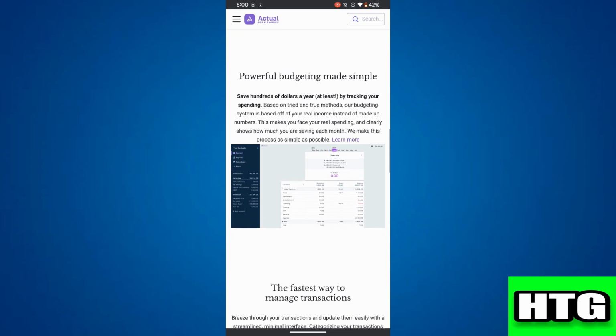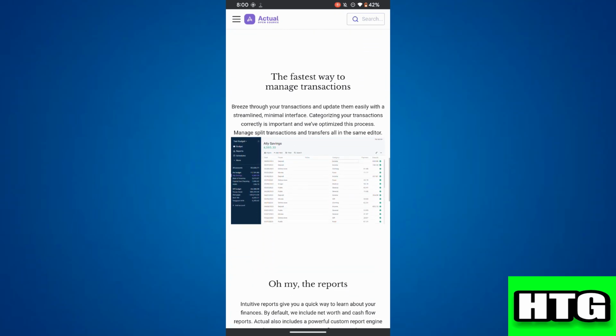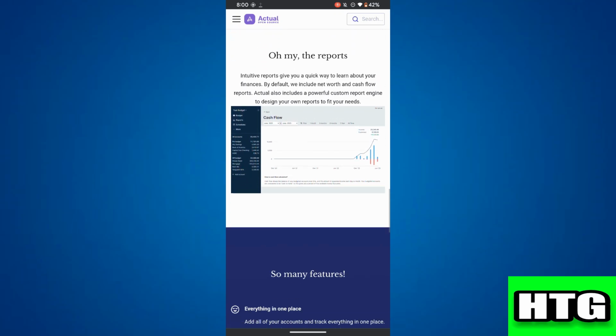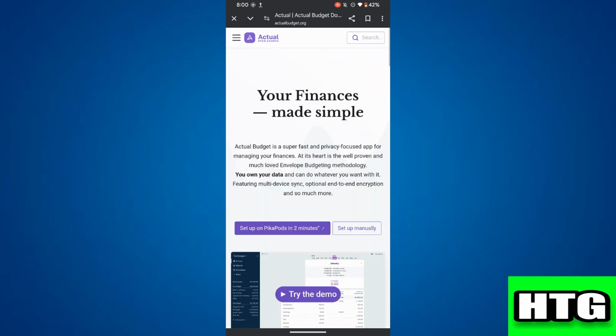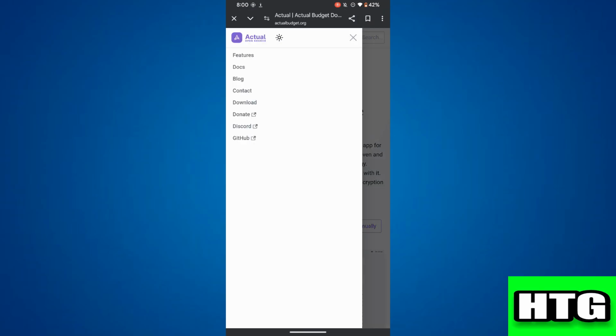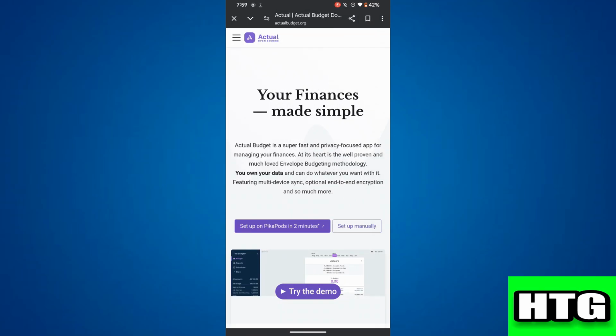After that, the cons of Actual Budget are technical setup, which may require some knowledge for self-hosting. Feature development, some features like spending reports and goal tracking are still improving.